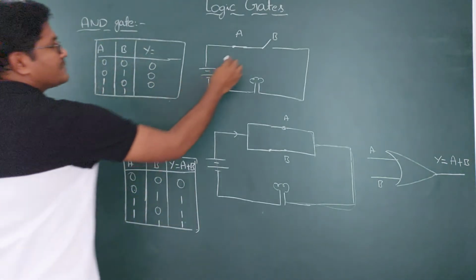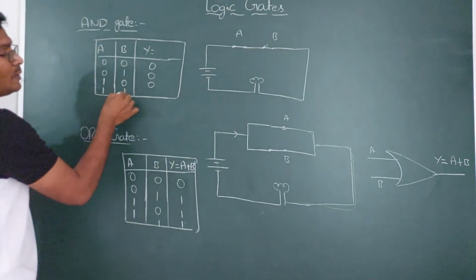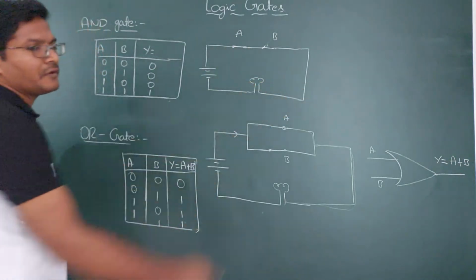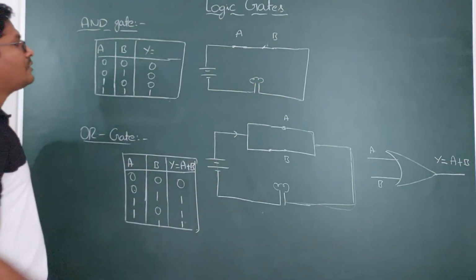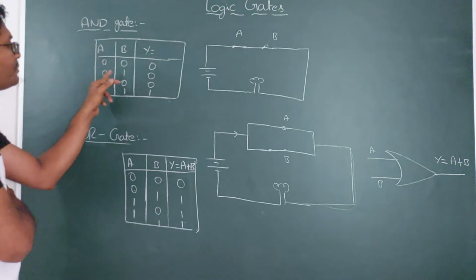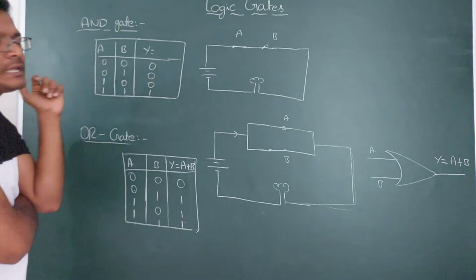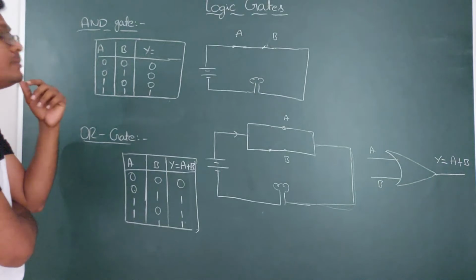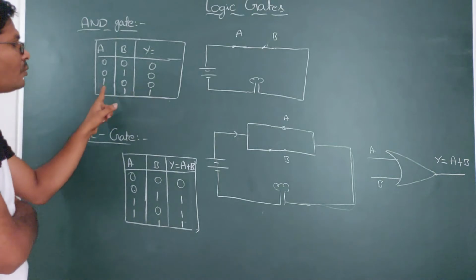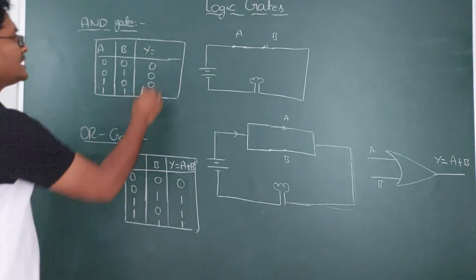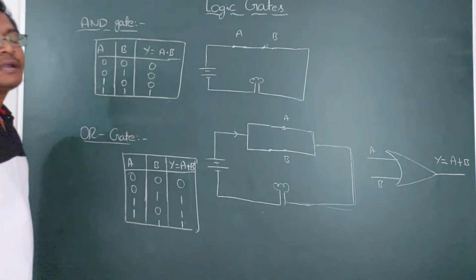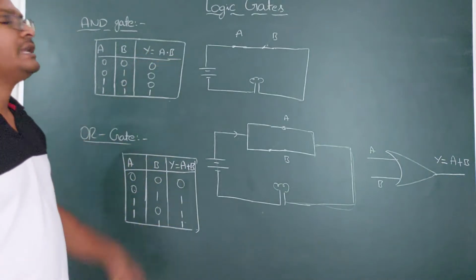And if A is closed, B is also closed, 1, 1. 1 means closed. So if both are closed, then maximum current will flow through the bulb at the output. So how do you get this? What is the Boolean expression for this? Can you see, 0 plus 0 is 0, okay, 0 plus 1 is 1. But here we are getting 0. How do you get this? By multiplication. 0 into 0 is 0, 0 into 1 is 0, 1 into 0 is 0, 1 into 1 is 1. That is the Boolean expression for the AND gate. Directly you can take it: the AND gate Boolean expression is y equals A into B.